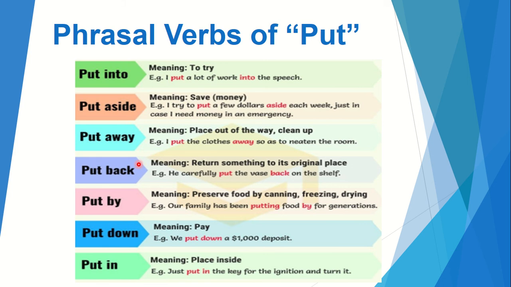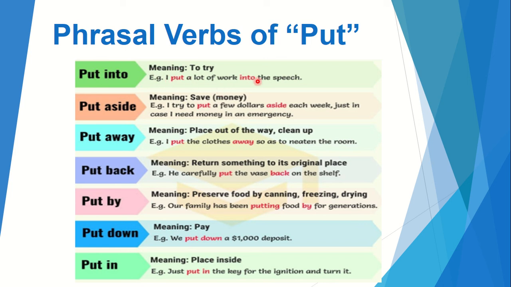Now see this verb put. How put is used in different shades of meanings along with its prepositions and adverbs. Put into means to try something. I put a lot of work into speech. Here you can also notice one more thing, that this phrasal verb is separated by this direct object.